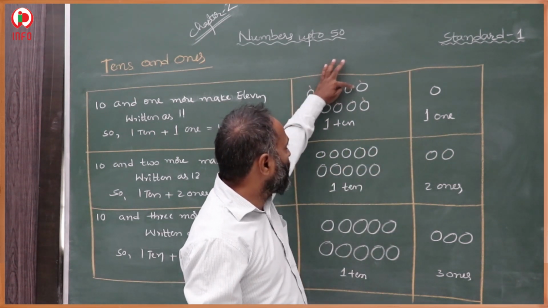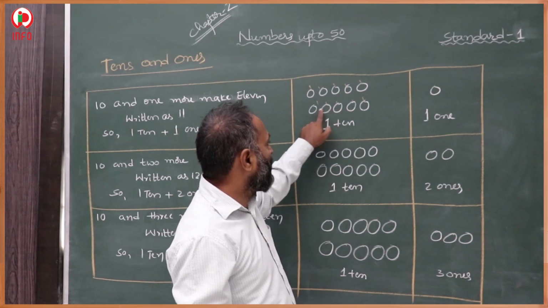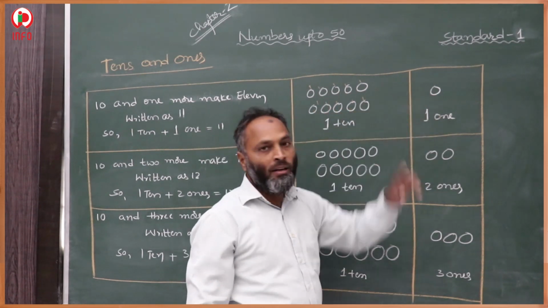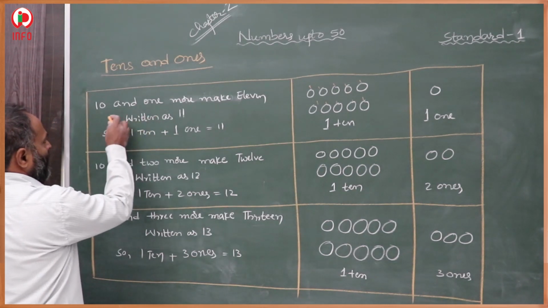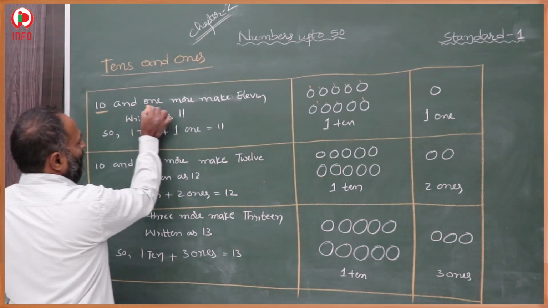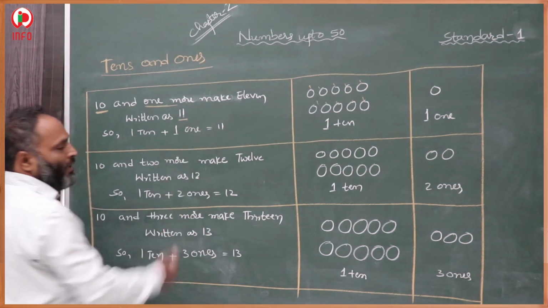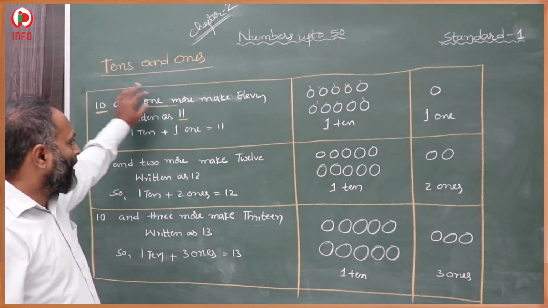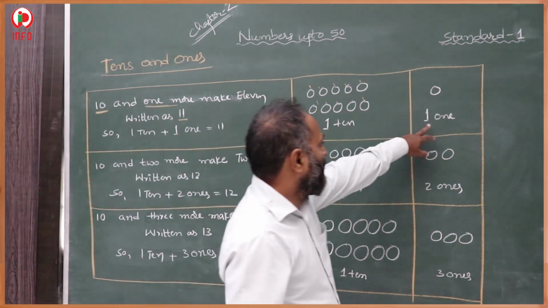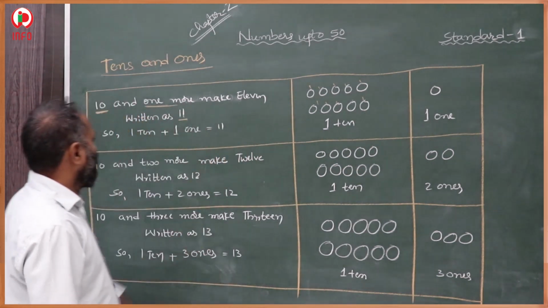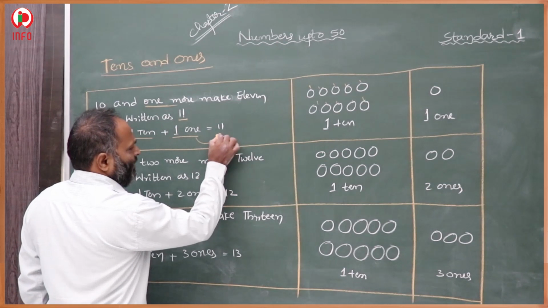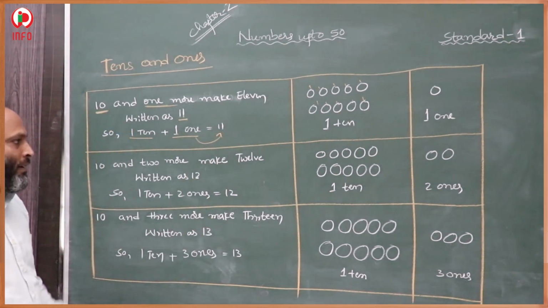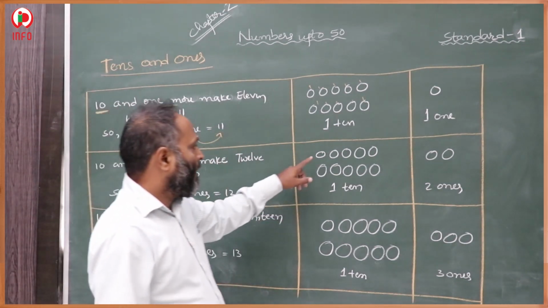The total, how much? 1, 2, 3, 4, 5, 6, 7, 8, 9, 10 and 11. And 11. It means 10 and 1 more. 10 and 1 more makes 11. 1 ten, 1 one makes 11. In the same way, 10.